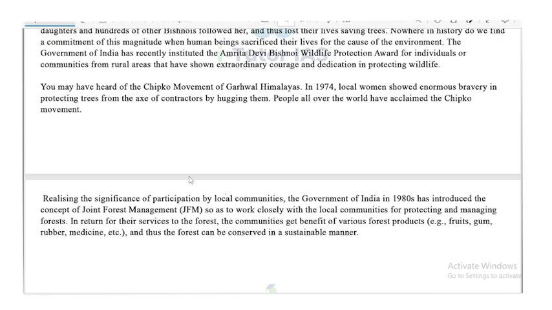Thus, realizing the significance of participation by local communities, the Government of India in the 1980s introduced a concept of joint forest management so as to work closely with the local communities for protecting and managing the forest. In return for their services to the forest, the communities get the benefit of various forest products like fruits, gum, rubber, medicine, etc. And thus forests can be conserved in a sustainable manner.